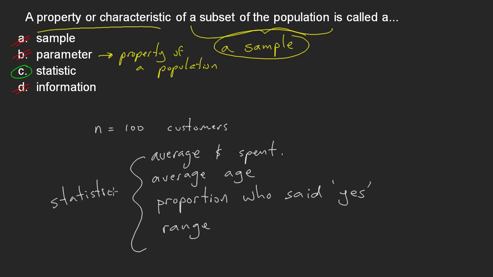statistics. What makes something a statistic is that it is a property not of a population, it's a property of a sample. And a subset of a population is a sample. So our answer here is C.